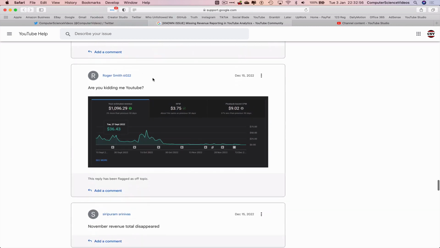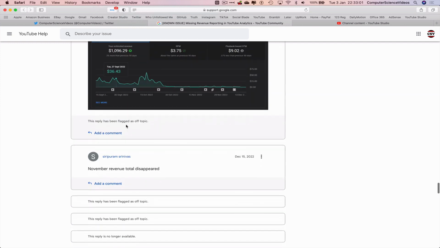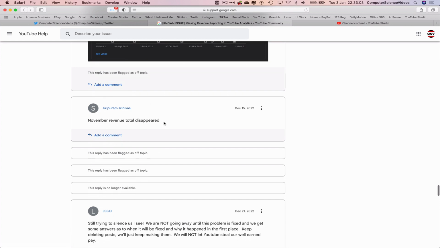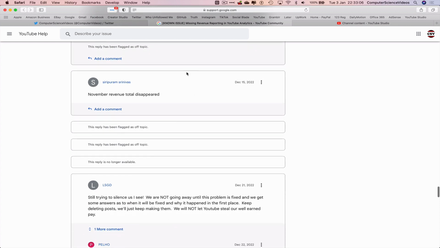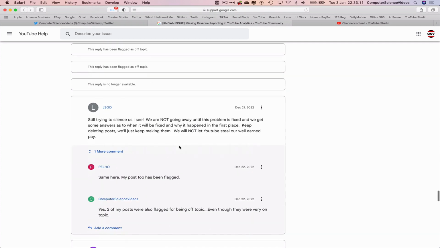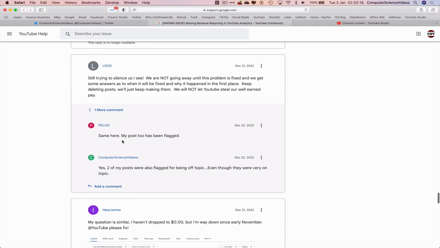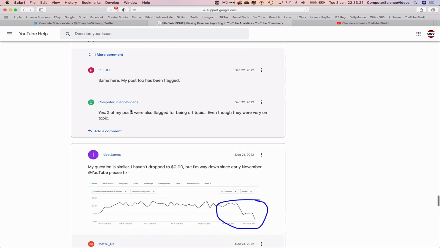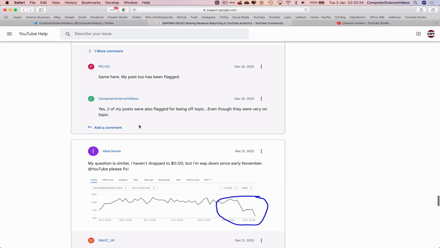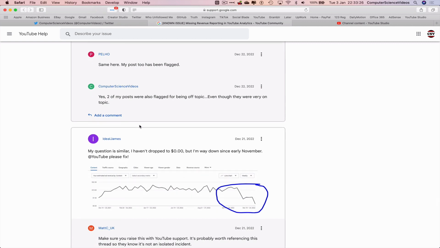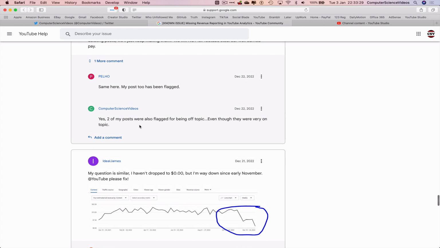Another individual had posted his decline in revenue, RPM and CPM. Another individual has said that the revenue had disappeared, and some posts had been flagged as off topic. Another individual said that we will not be silenced, we will not go away until the problem is fixed. We need the answers. Another individual said that his post had been flagged. Mine had also been flagged, even though they were very on topic. All I was doing was just posting some tweets that I thought were very interesting.